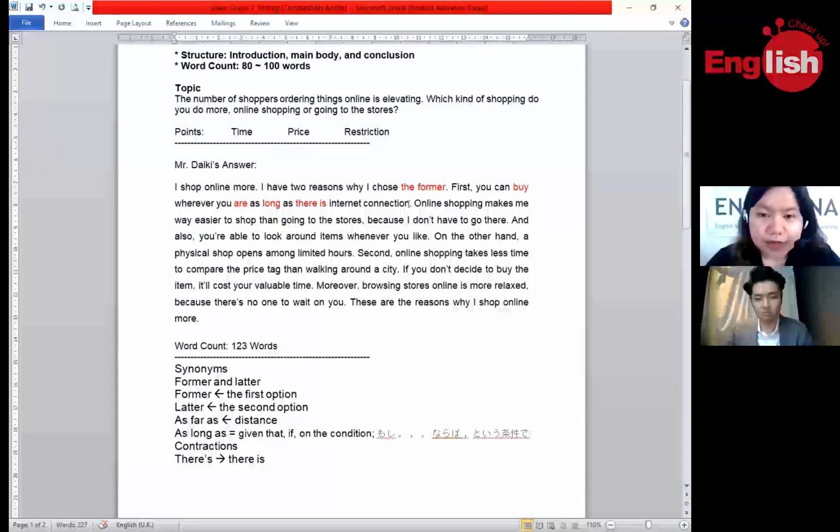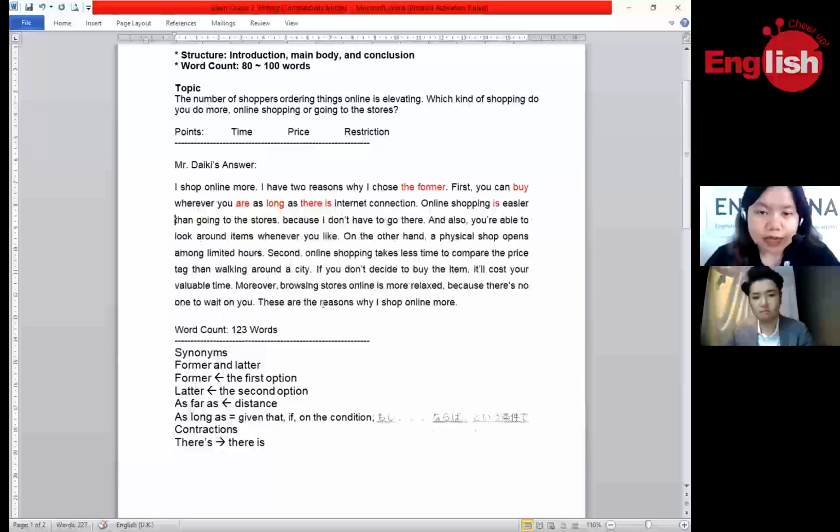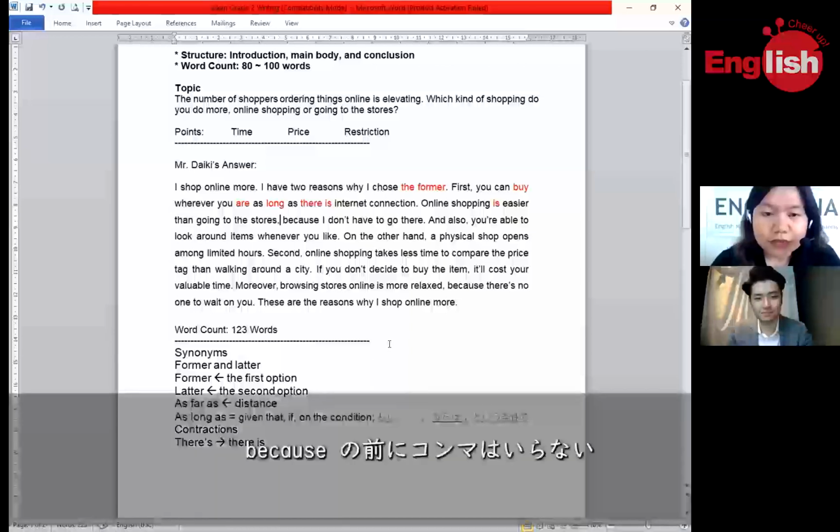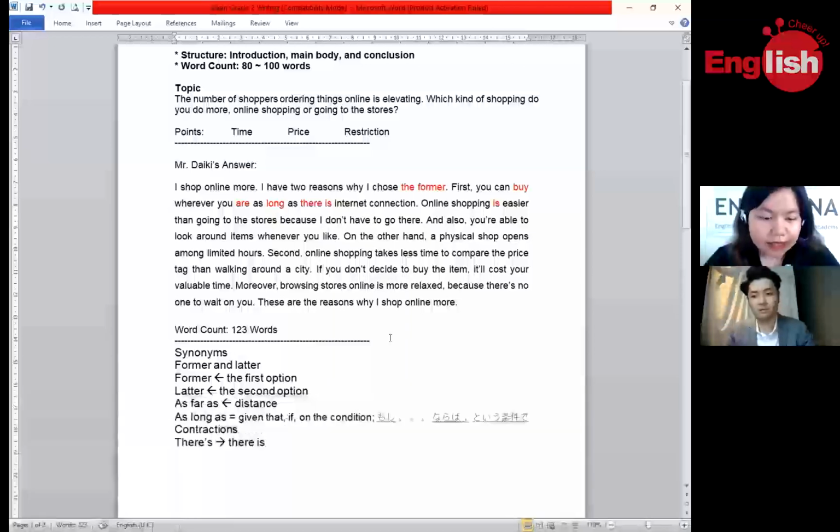I think the first sentence is already fixed. Let's go to the next one. I noticed there are two sentences here that have a comma before "because." There's no need to write a comma before "because." So let's write it just like this, nothing in between them.